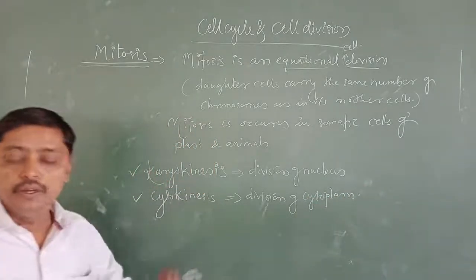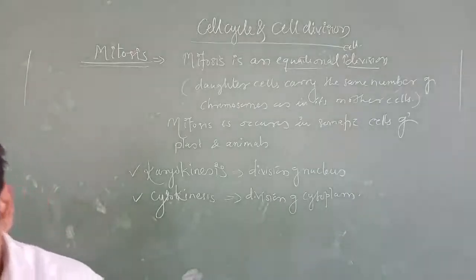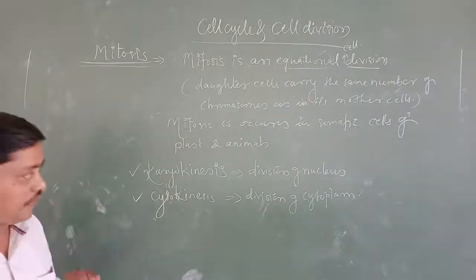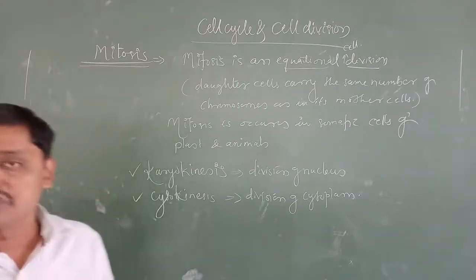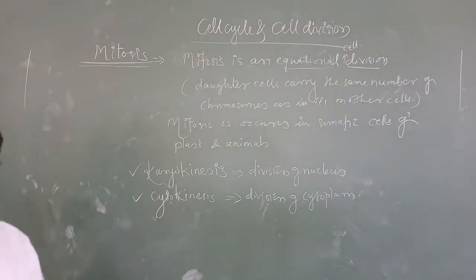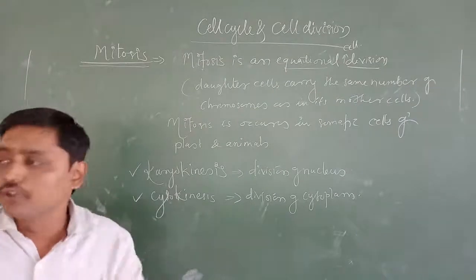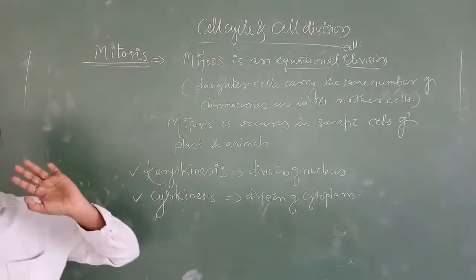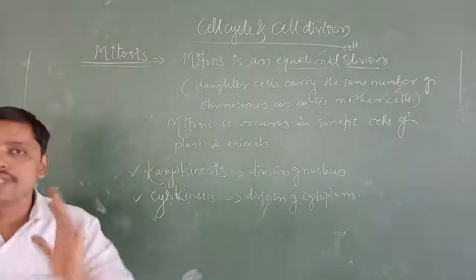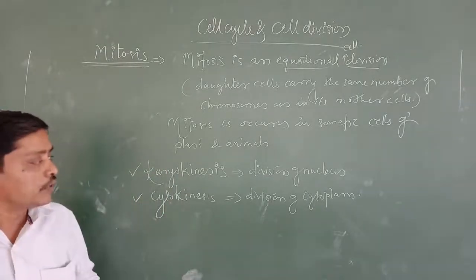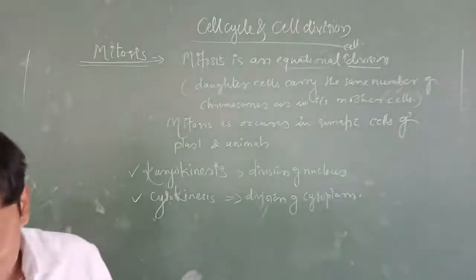These two important events take place in mitosis, in the sense that one cell divides and forms two cells. Then what are the two major events? One is karyokinesis, the division of nucleus, then cytokinesis, the division of cytoplasm.